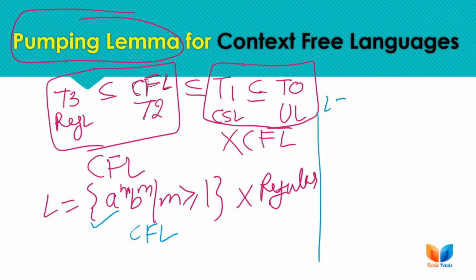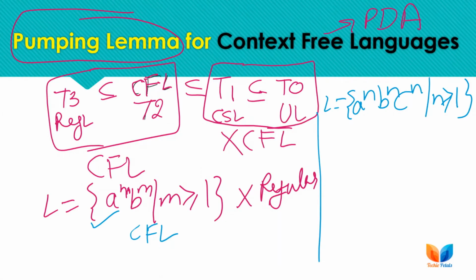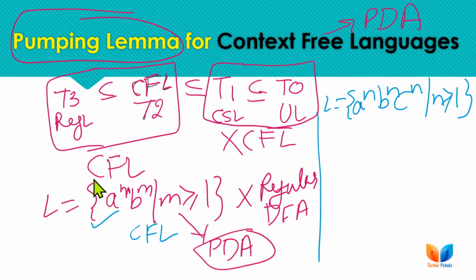Like here we have a language a raised to power n, b raised to power n and c raised to power n, where n is greater than or equal to 1. So this language is not context free, as all the context-free languages are recognized by pushdown automata, PDAs. The language a^n b^n was not regular because it cannot be recognized by a DFA or NFA, as we covered in the previous lecture, but yes, it is context free as it can be recognized by a PDA or pushdown automaton, and it can also be recognized by a deterministic PDA.